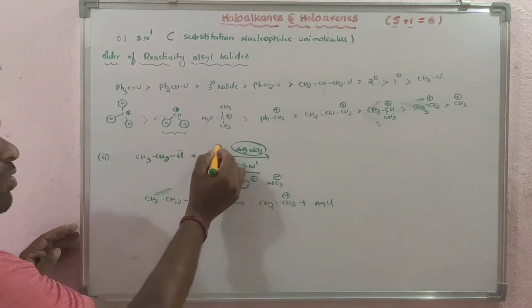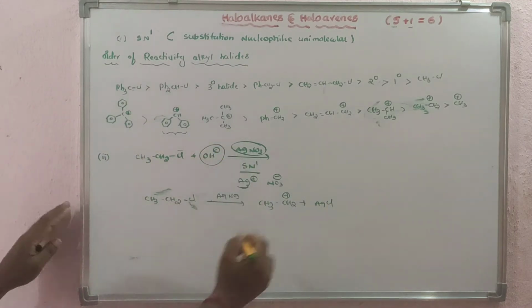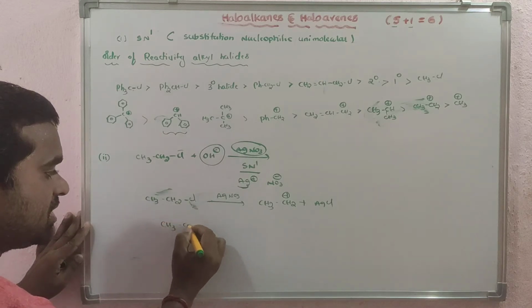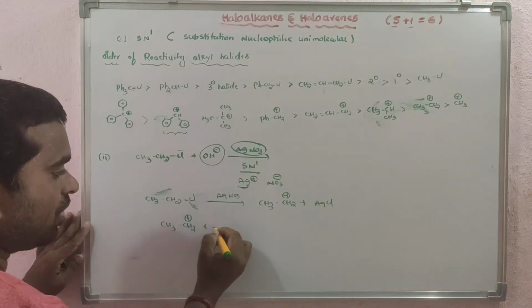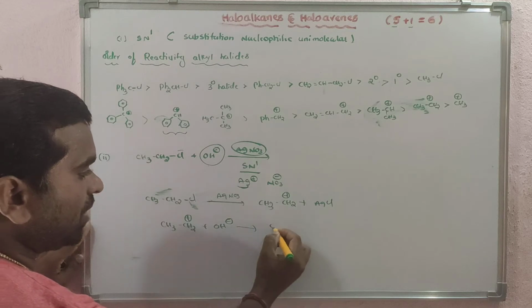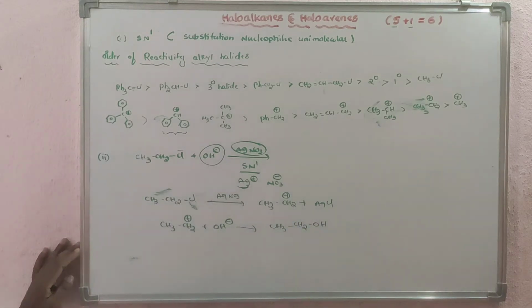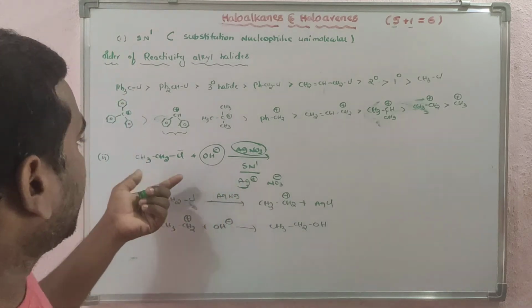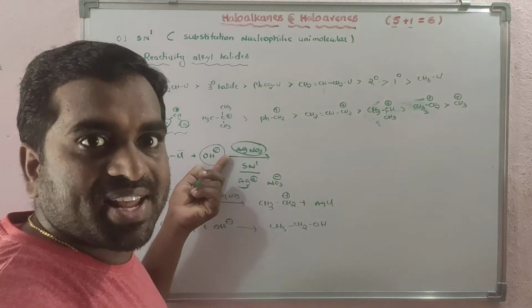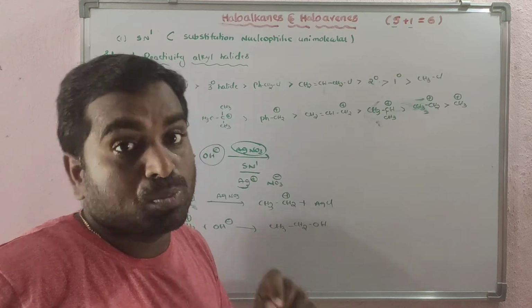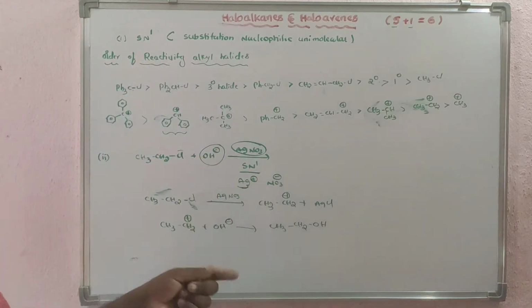Then we have used OH minus. In the second step, there is attack of the nucleophile on the carbocation, and you get CH3CH2OH. You may think that with OH minus a primary alkyl halide follows the SN2 mechanism, but this is exceptional.